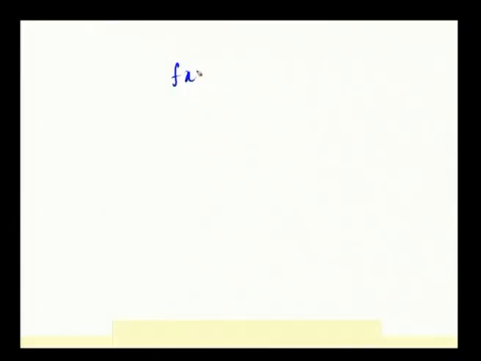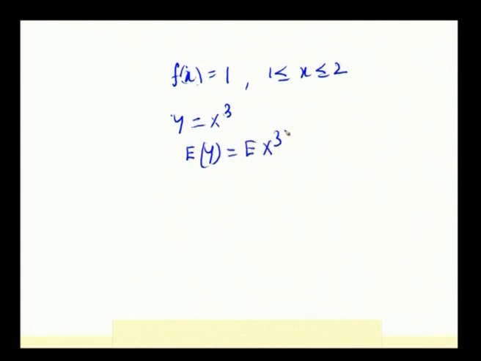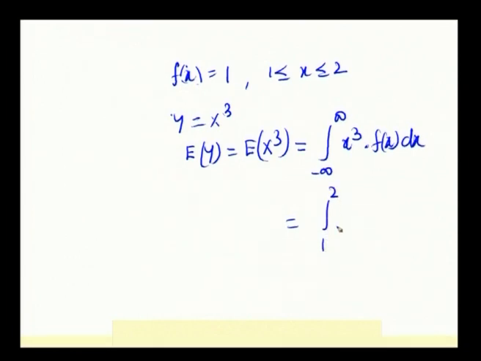PDF. So, PDF f of x is given to be equal to 1 for 1 less than or equal to x less than or equal to 2, and y is given to be equal to x cube. You have to find out expectation of y which is equal to expectation of x cube. According to the formula of expectation, it is minus infinity to infinity x cube into f of x dx, and the limit is from 1 to 2 for our f of x. X cube into f of x is 1 dx.